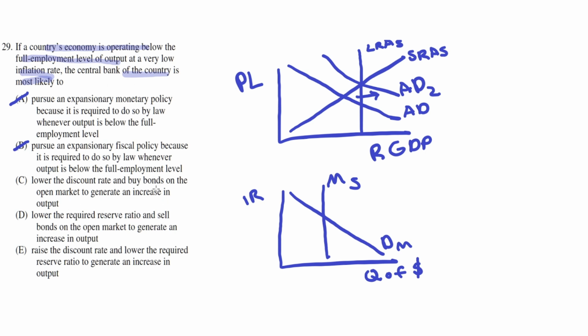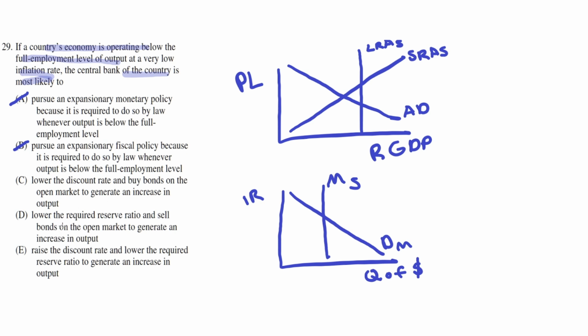And secondly, buying bonds. This is also good because if they were to buy bonds, that means they're giving money to the people and taking in the bonds. Because they're giving money to the people, they're adding money to the money supply, which will also result in a shift to the right in the money supply. And this would result in a further decrease in the interest rate. And because there's more of a decrease in the interest rate, there'll be more investment spending, and with greater investment spending, the aggregate demand will shift to the right, returning to the long-run equilibrium. So overall, C seems to be the correct answer. But let's consider the other options as well.